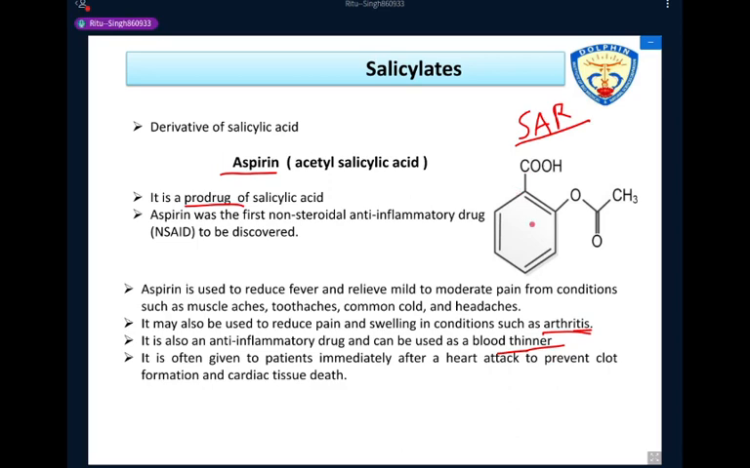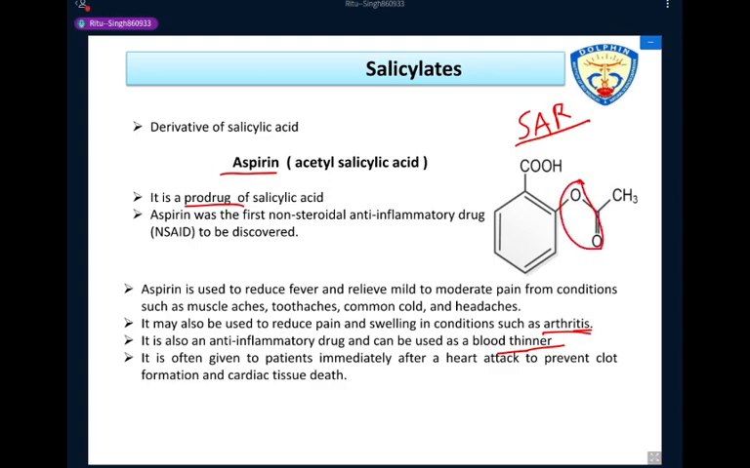The first point related to the structural activity relationship of this drug is the carboxylic group. The carboxylic group is essential for the anti-inflammatory activity of the drug. Next point, for the optimal activity of aspirin, the acetyl group is necessary at position second.